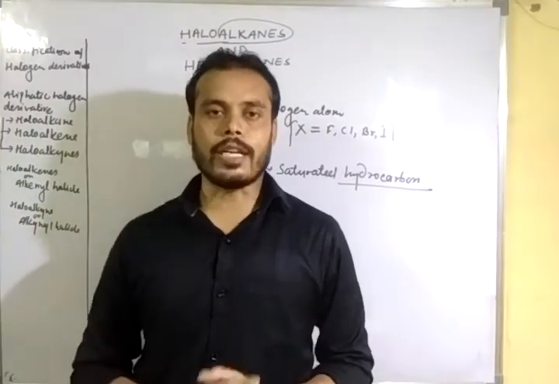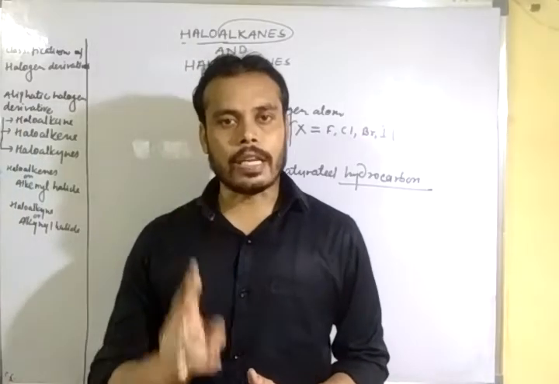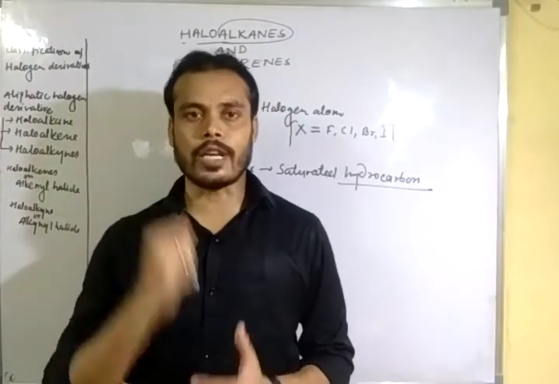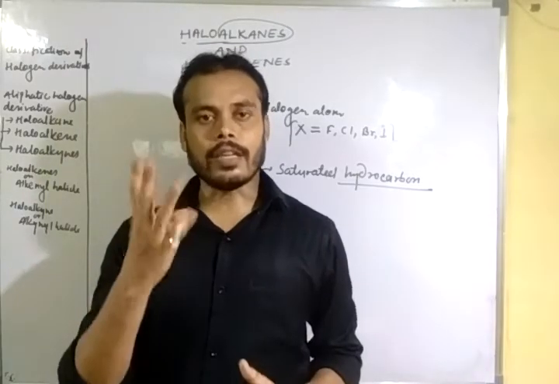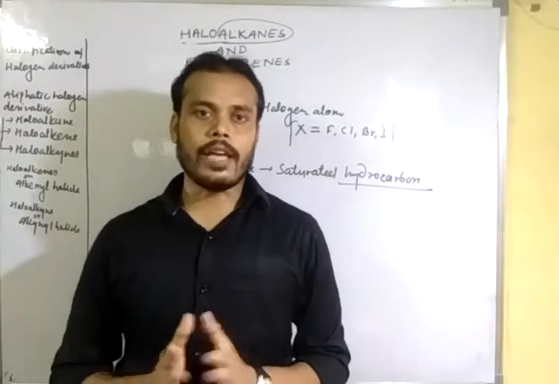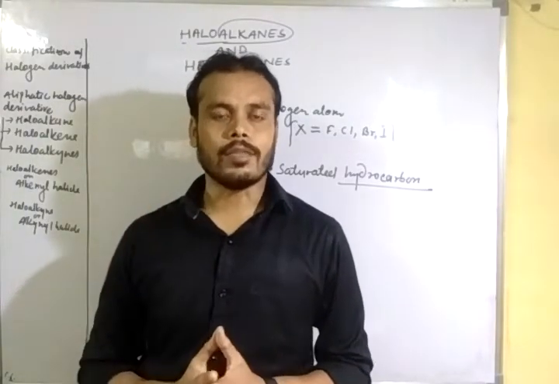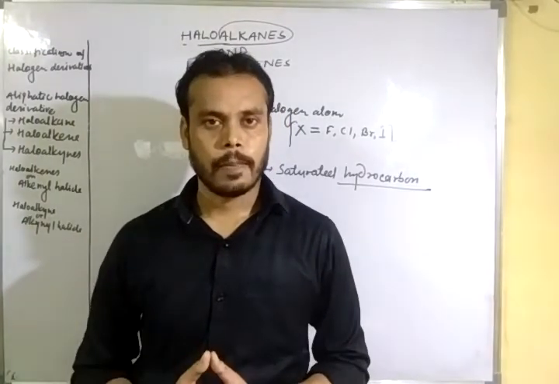When two hydrogen atoms are replaced by two halogen atoms, it is called a dihaloalkane. When three hydrogen atoms are replaced by three halogen atoms, it is called a trihaloalkane, and so on.